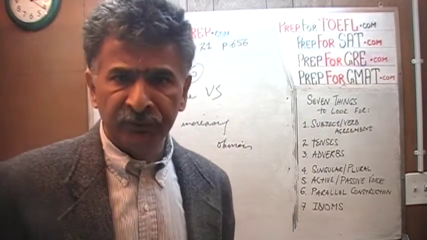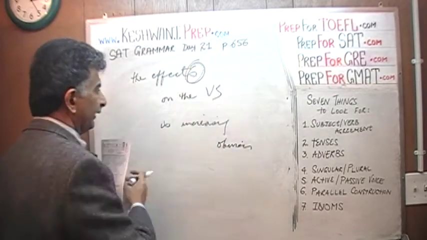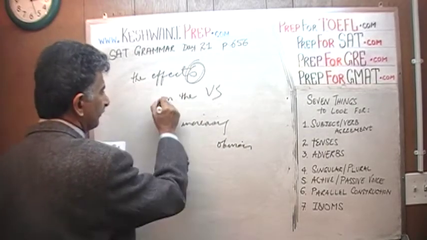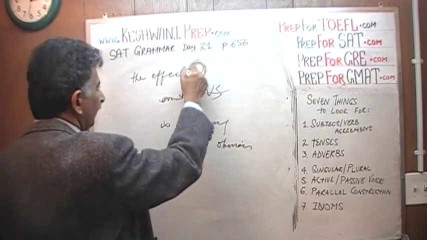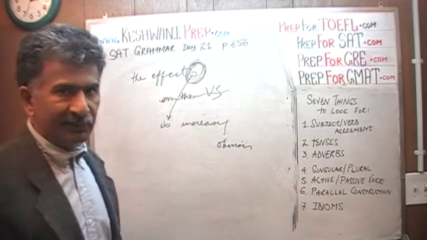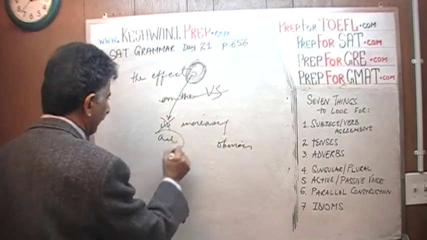What's the subject of the sentence? Subject of the sentence is effects, plural. So if you take out this part, on the vascular system, it reads, the harmful effects is increasingly obvious. No, the harmful effects are.